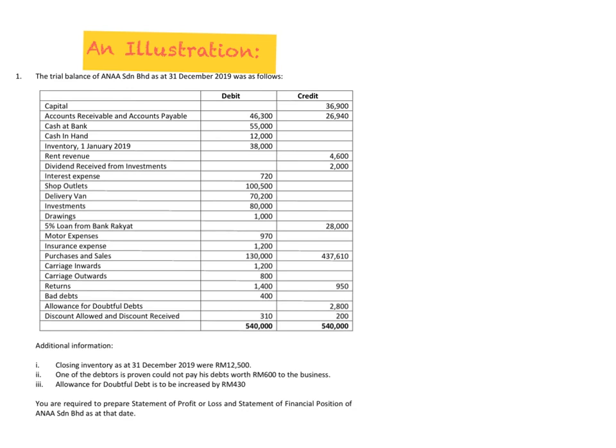As you can see here, it says that the debtor could not pay his debt worth 600. So when you read the question, you must already be able to identify that this is actually a bad debt because the customer cannot pay you. So it is already a bad debt.